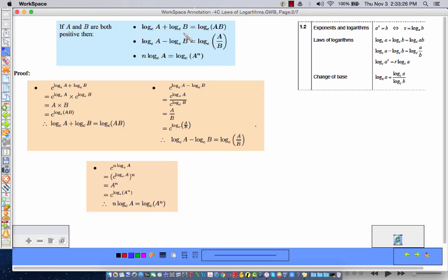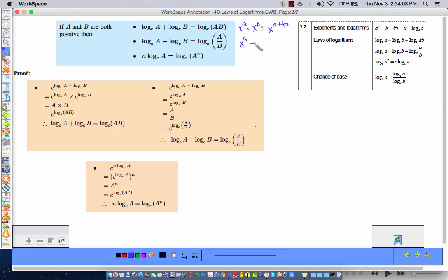If I have two logarithms that I am adding and they have the same base, that's equivalent to multiplying the arguments. So log A plus log B is equal to log AB. That is similar to x to the A times x to the B is equal to x to the A plus B. And here, log A minus log B equals log of A divided by B, similar to